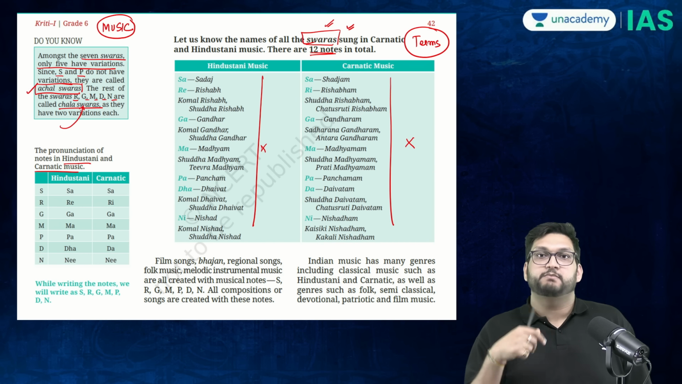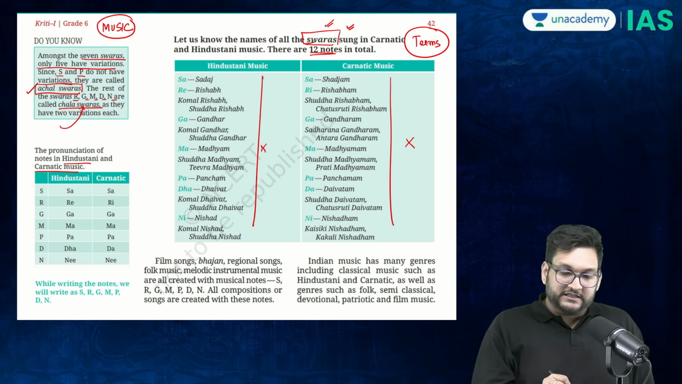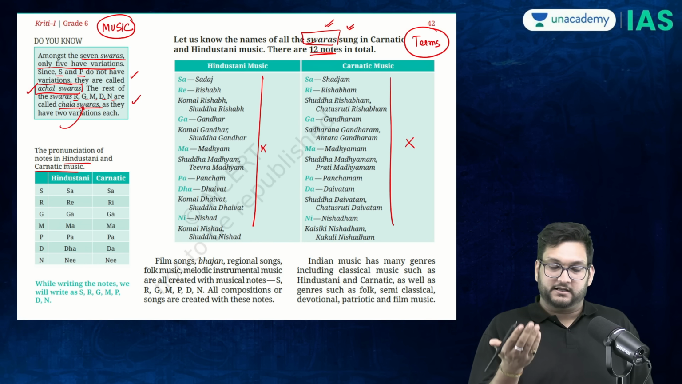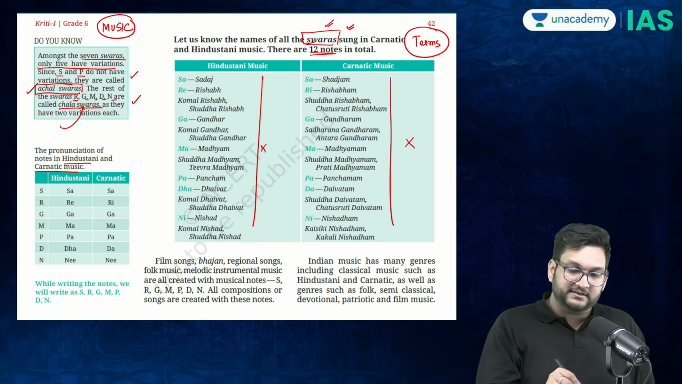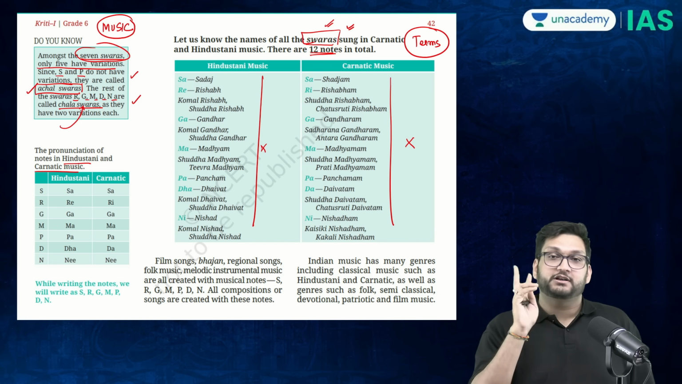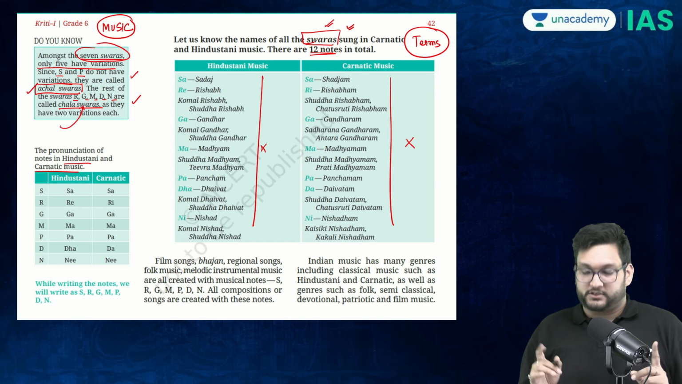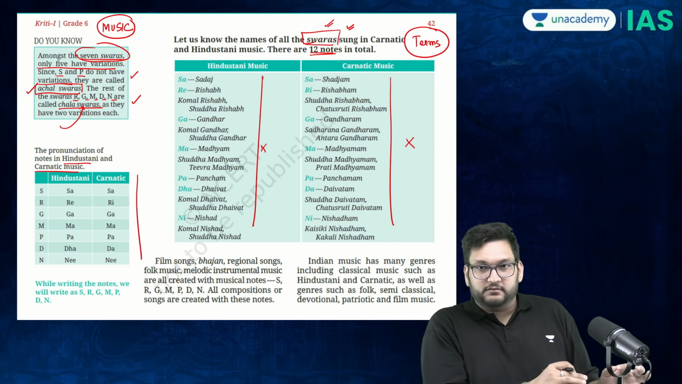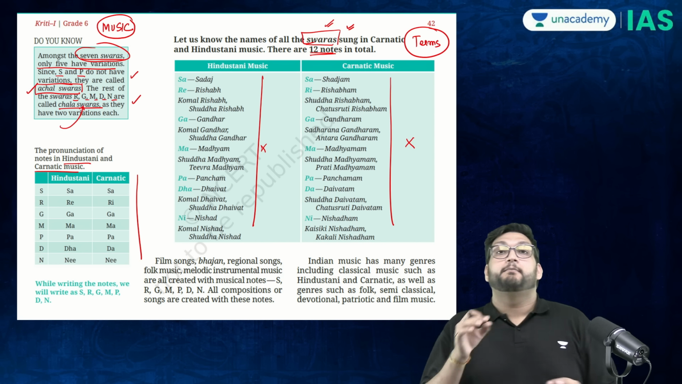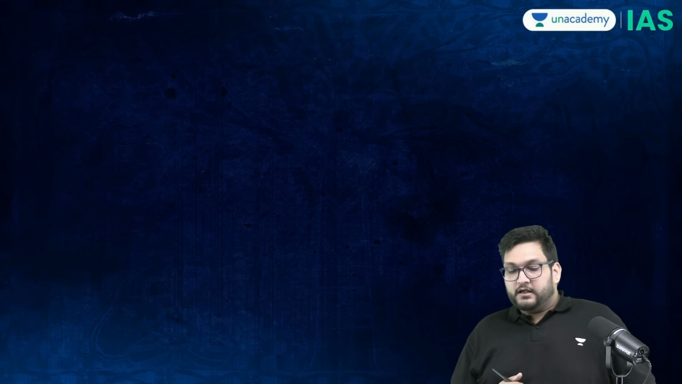The notes which make the music itself, the ones which are called chal and achal, or chala or achala, and of the seven swars, there are two which don't have variations. This is an important aspect. So please don't learn music, that is not needed for the examination, but at least these concepts are.